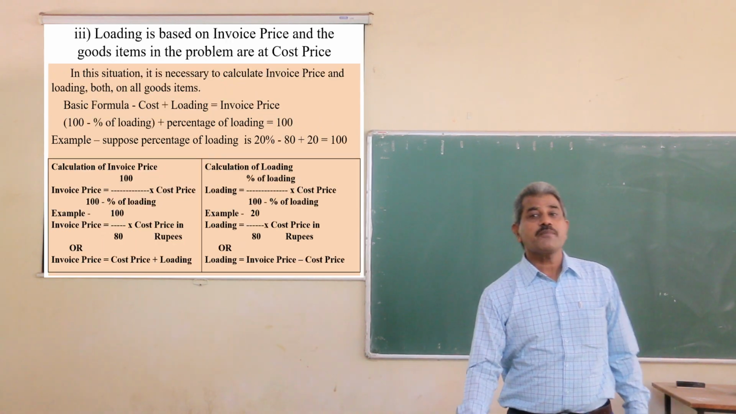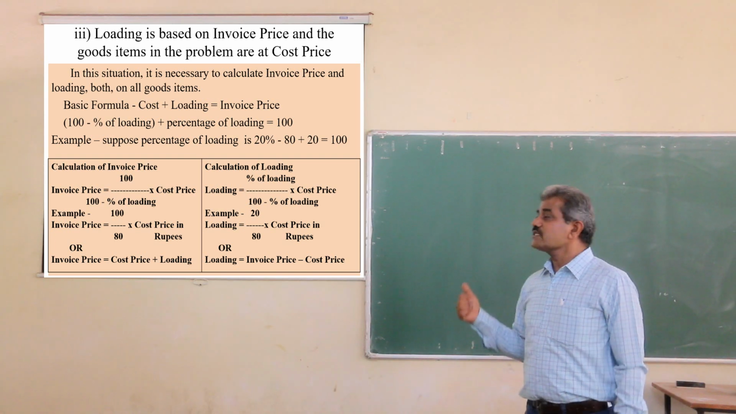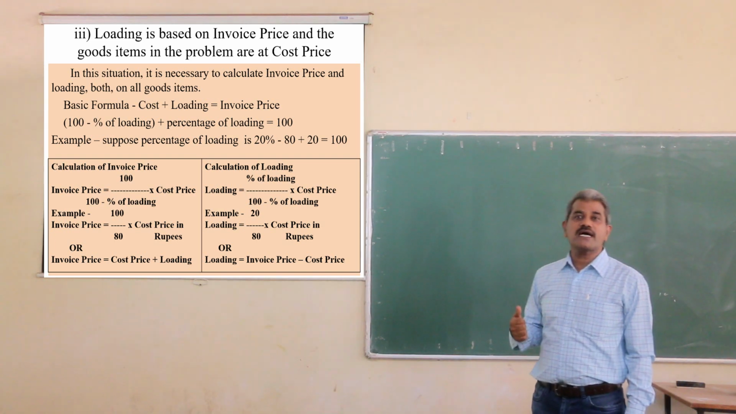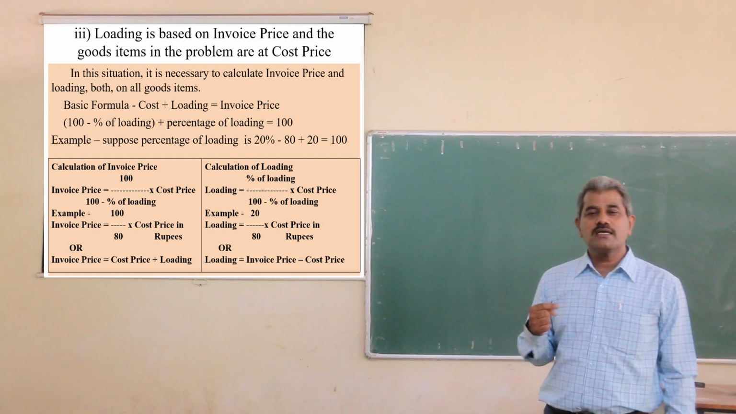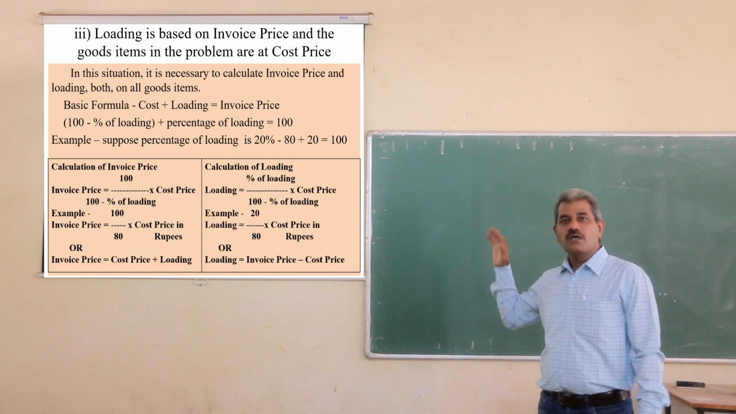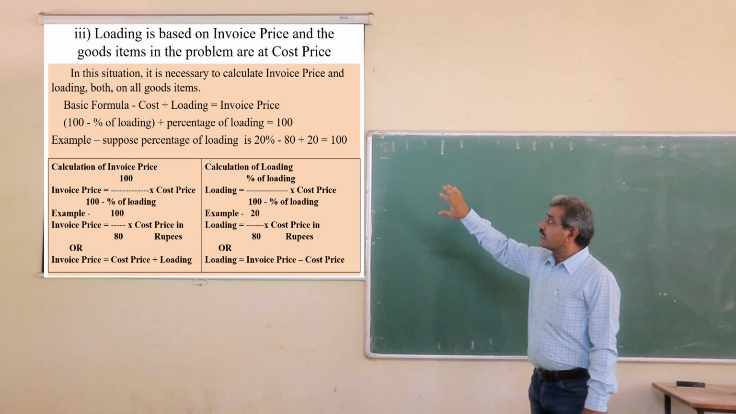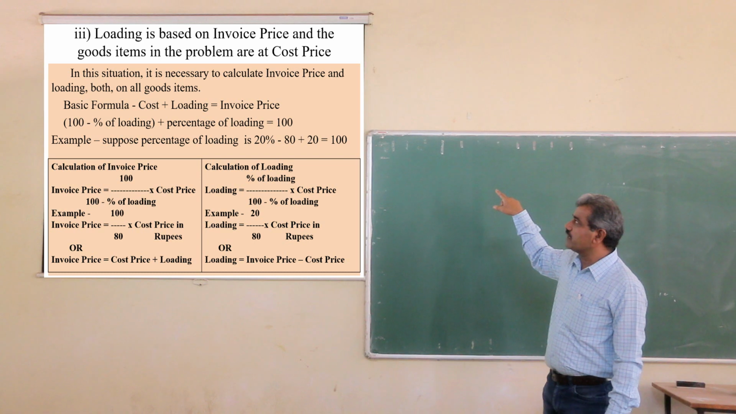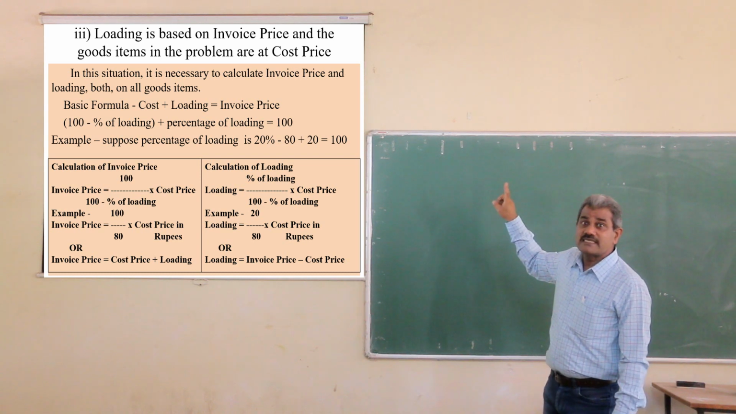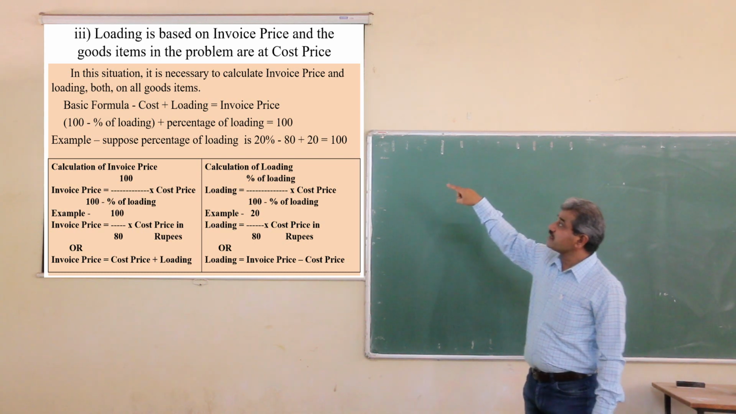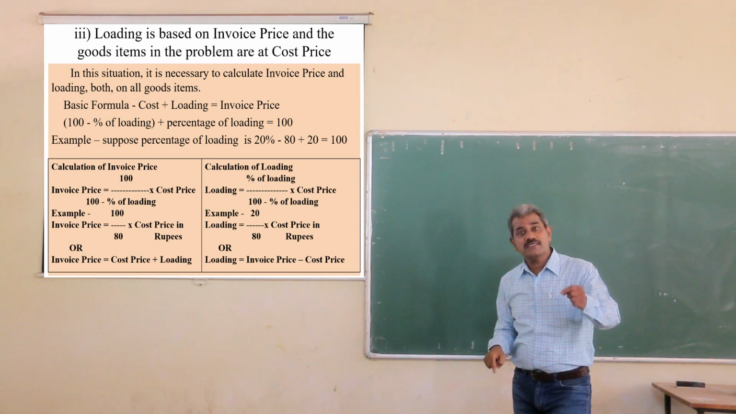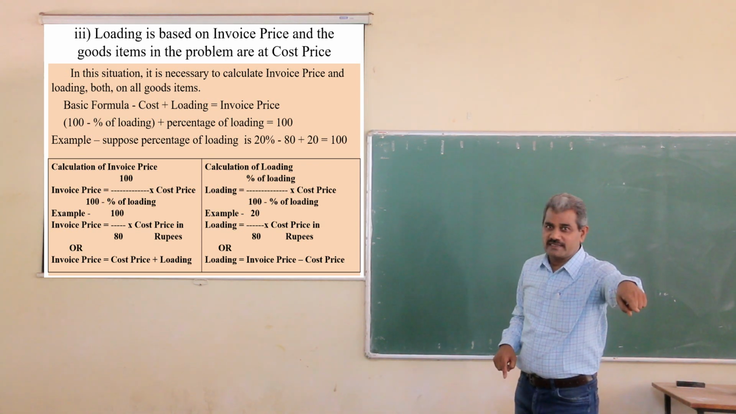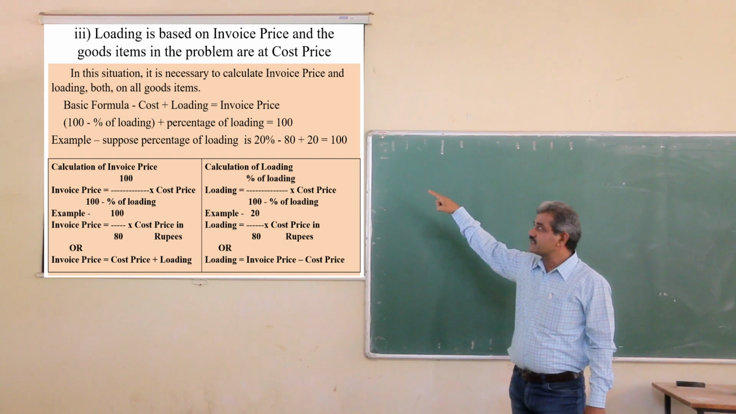Third possibility: the loading is based on invoice price and the goods items are given at cost price. First we will complete the formula. Cost plus loading is equal to invoice price. Here, see carefully. Invoice price is taken to rupees 100. Why? Because the loading is based on invoice price. So invoice price is 100.